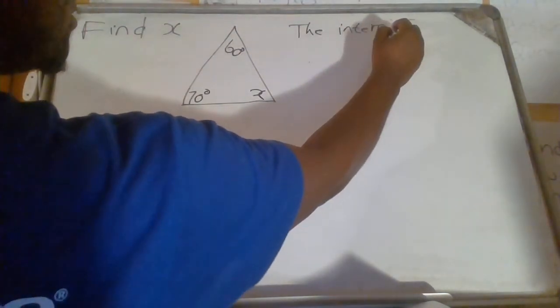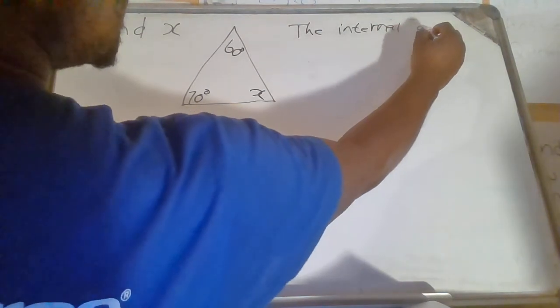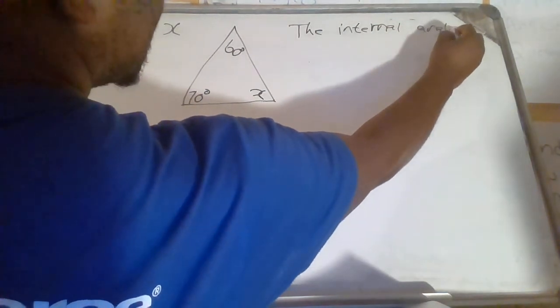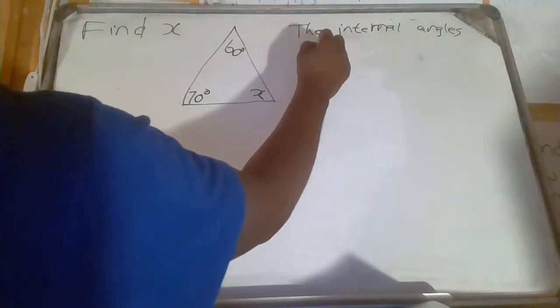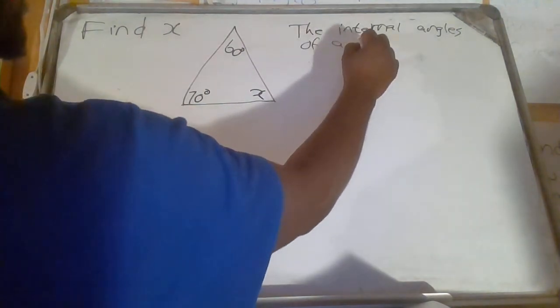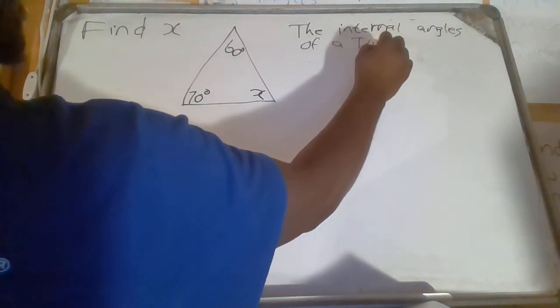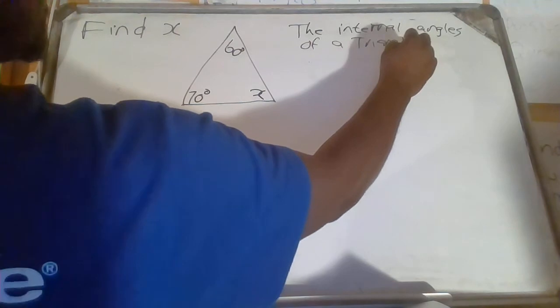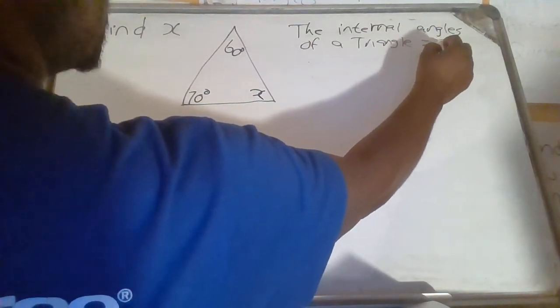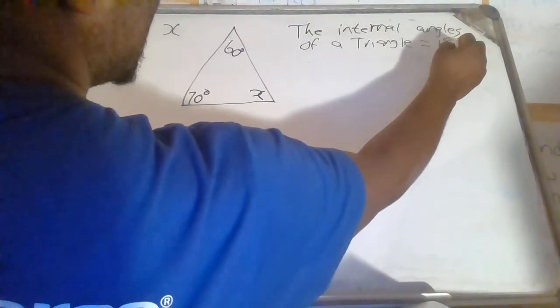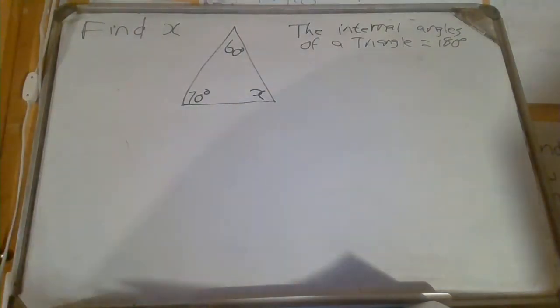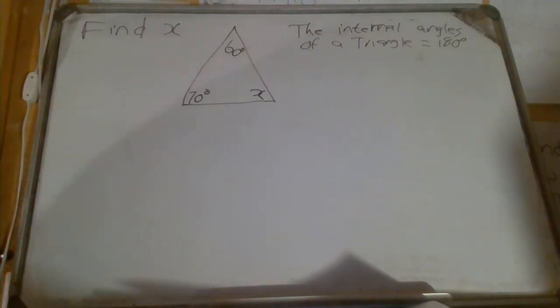Internal angles of a triangle equal to 180 degrees. Okay. So when you add them, they give you 180 degrees. Oh, so you know now.